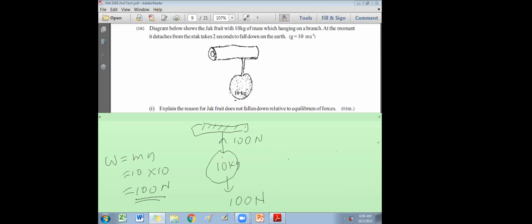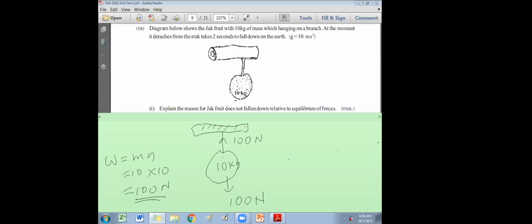There are two forces acting on the jackfruit. Those two forces are equal and opposite in direction and act in the same line. That is how you should explain. Explain means you have to explain. If they ask you to explain, please explain. But don't write more than 1 or 2 sentences. Don't write a long, half-page paragraph for the explanation. In the science marking scheme, even if they ask you to explain, maximum 1 or 2 sentences.